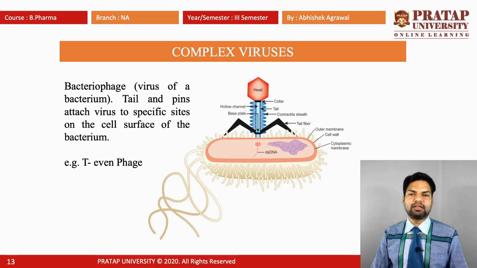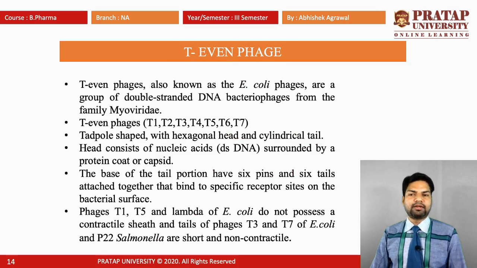In the T1 phage, they have a head. It's like a hexagonal. The pin, the T1 phage, also known as the E. coli phages, are a group of double-stranded DNA bacteriophages from the family Myoviridae. The T phages vary, such as T1, T2, T3, T4, T5, T6 and T7. This is shaped like a tadpole with a hexagonal head and a cylindrical tail.